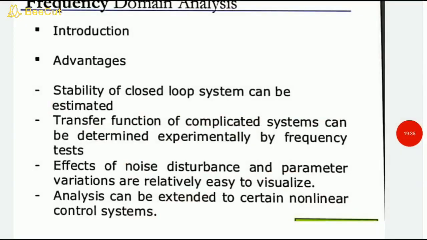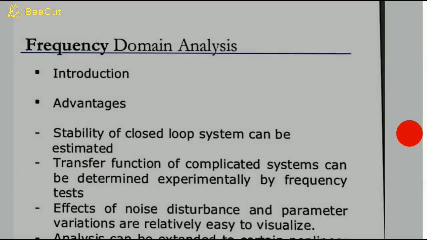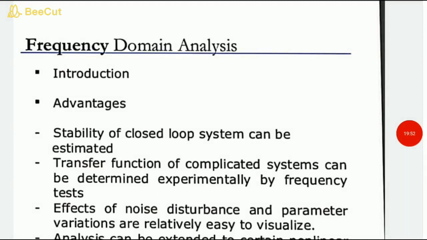Next we have frequency domain analysis, students. As you know, time domain analysis, the transient analysis, can be categorized into two categories. But frequency domain analysis is much more compatible than time domain analysis, because it is very fast and the calculation is very low.